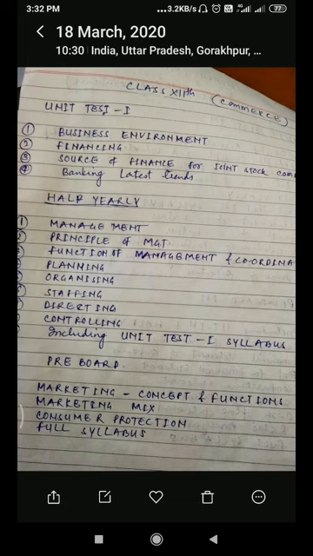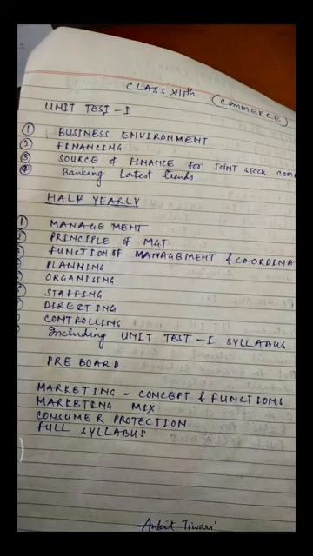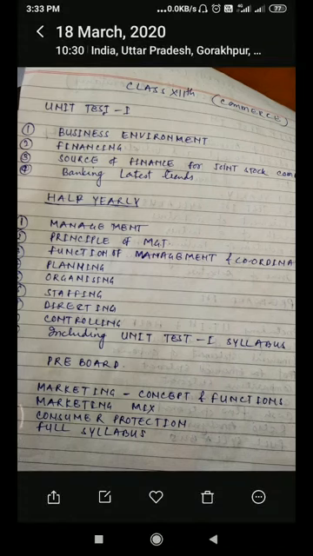Fourth chapter under first unit test, banking latest trend. My dear students, in the present scenario you are seeing there are various changes in the banking sector. Banking is going to totally depend on technology. In the starting time, at the time of freedom, or in the decades of 1960 or 70, you know very well, we did manual banking.